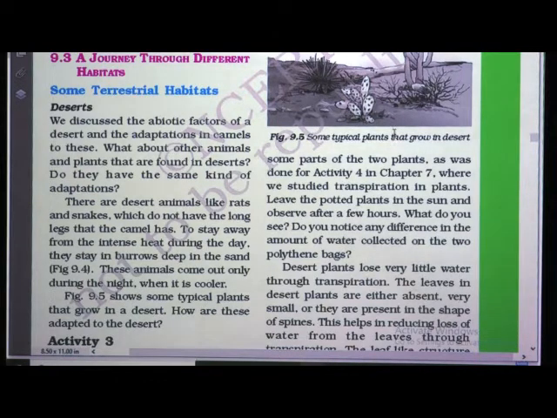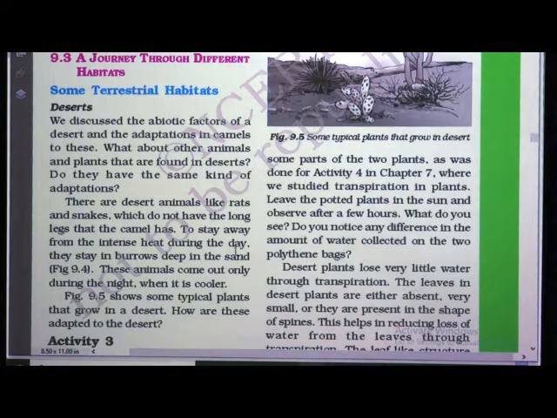You can see the typical plants which are grown in the desert. Some parts of the plants, as we have seen where we studied transpiration in plants in term 1. Leave the potted plant in the sun and observe after a few hours. What do you see? Do you notice any difference in the amount of water collected on the 2 polythene bags? Yes, when a plant is covered with a polythene bag, after some time we see a few droplets of water on the bag.